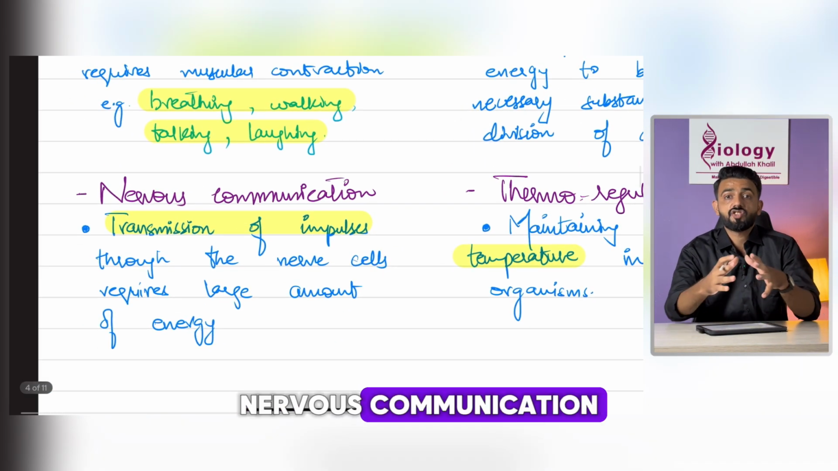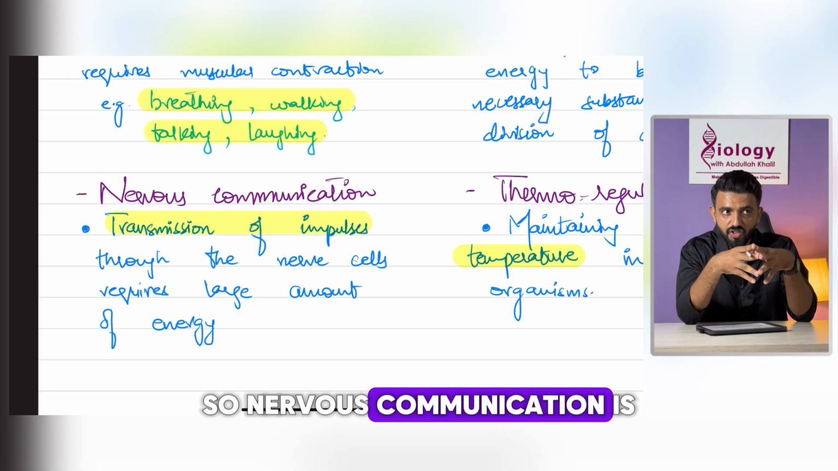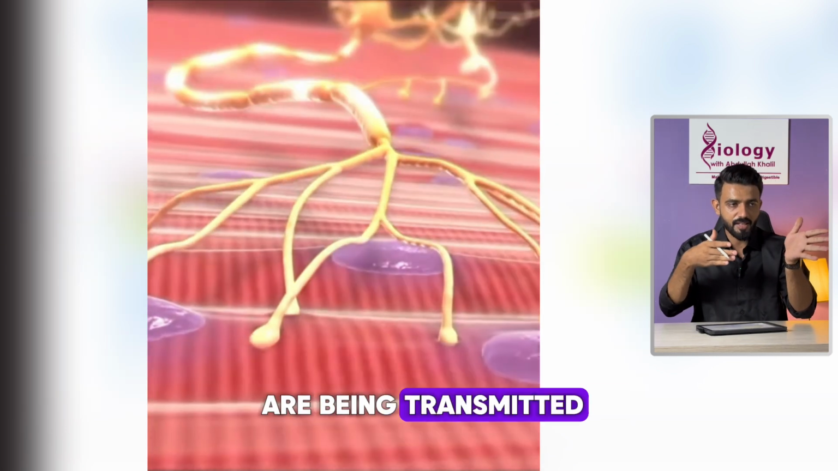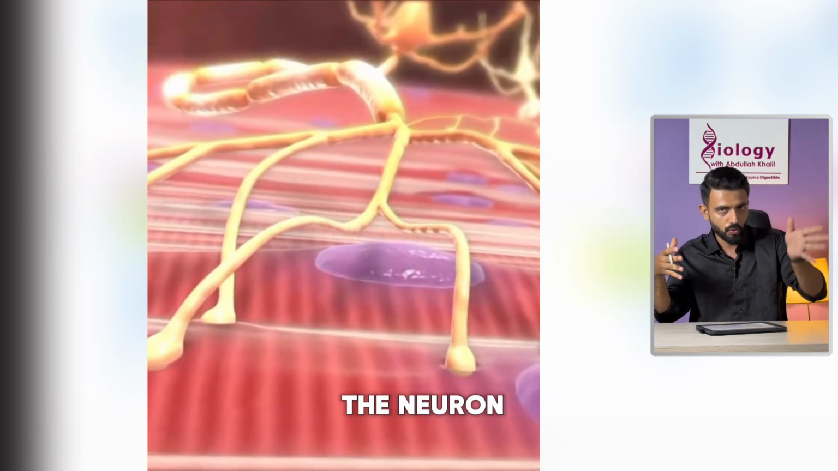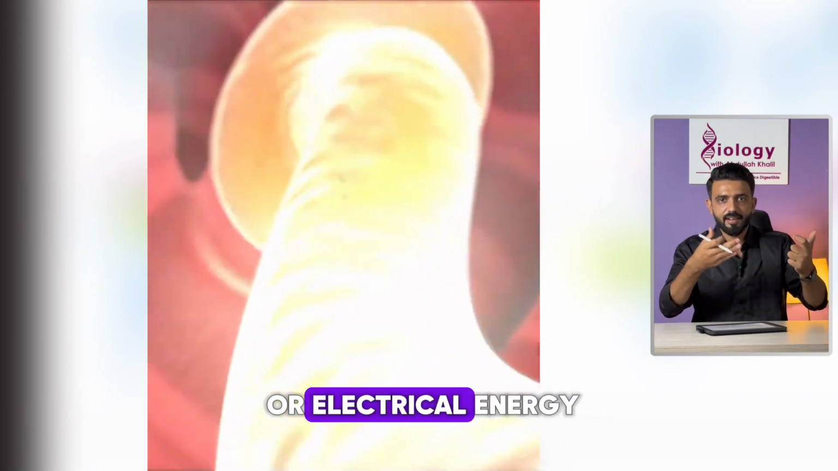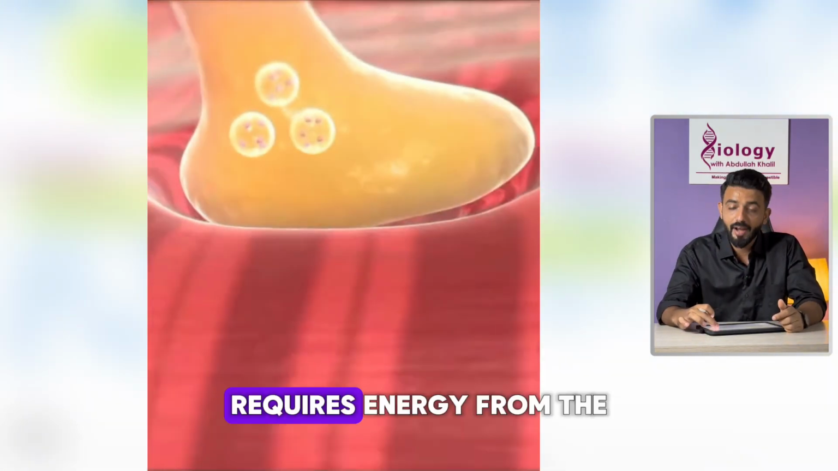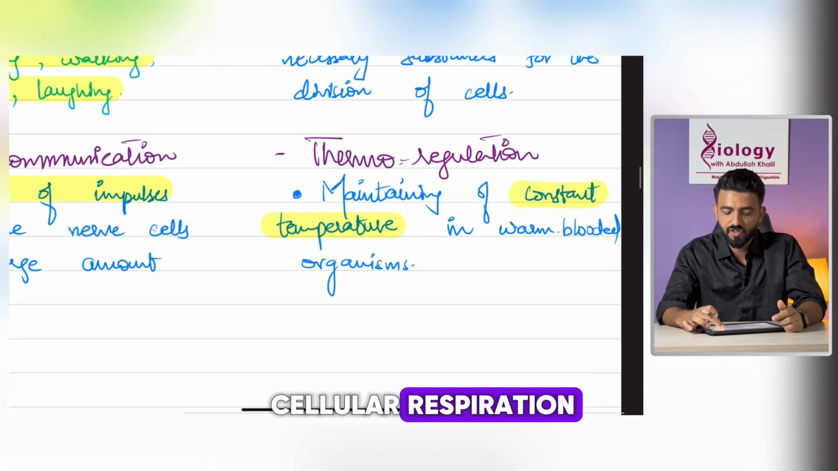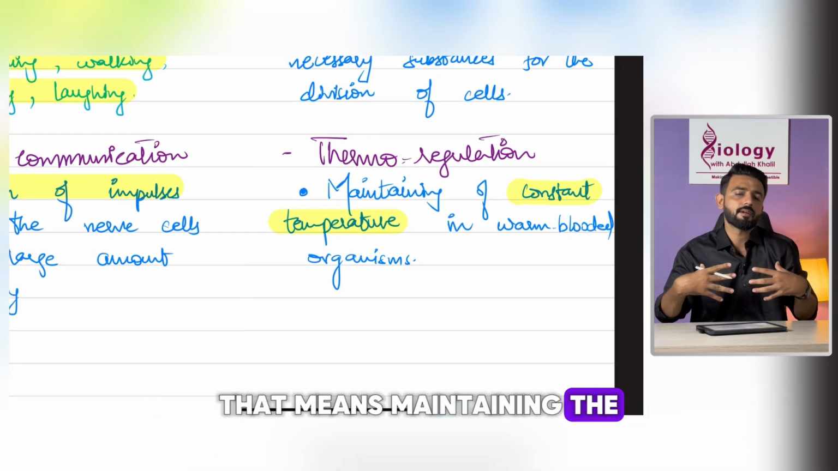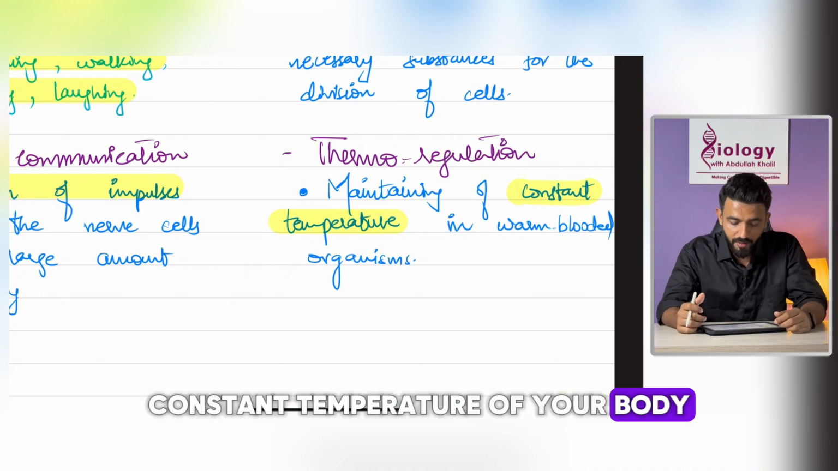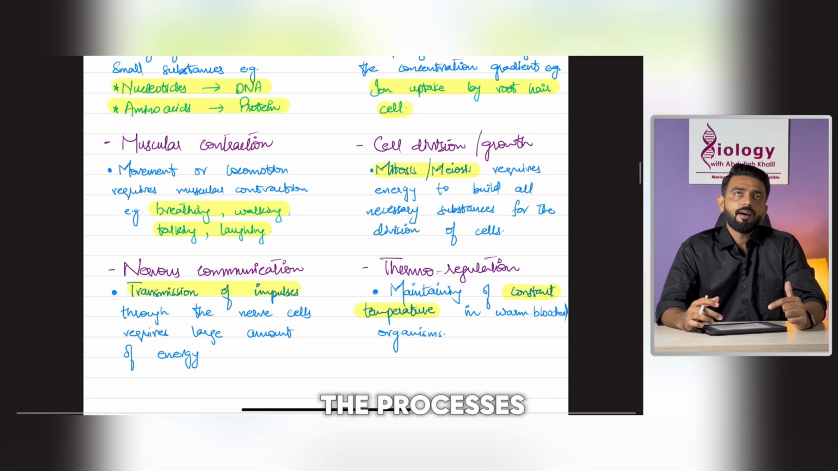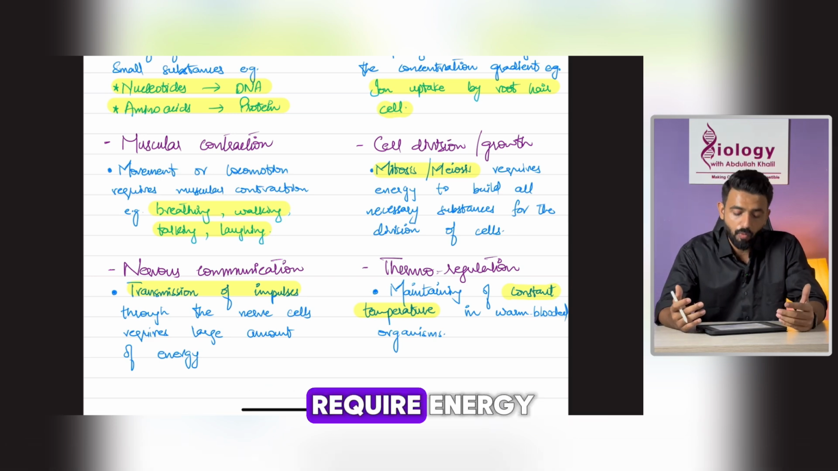Nervous communication. Nervous communication is basically electrical impulses being transmitted from one end of the neuron to the other end. These electrical impulses obviously require energy from cellular respiration. Then we have thermoregulation, that means maintaining the constant temperature of your body. That also requires energy. So these are some of the processes in living organisms that require energy.